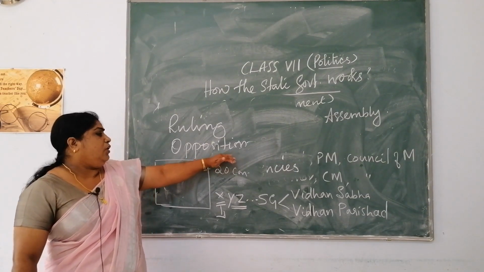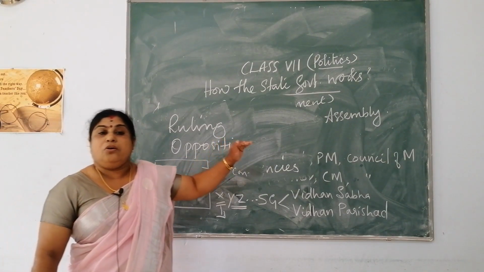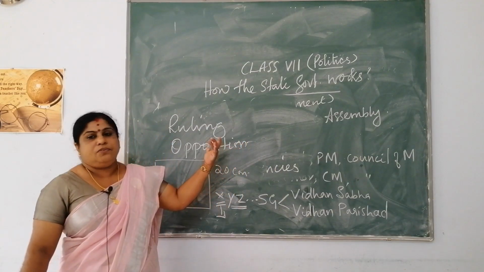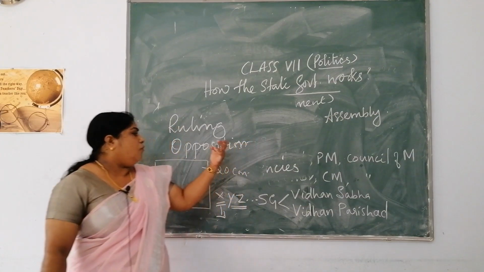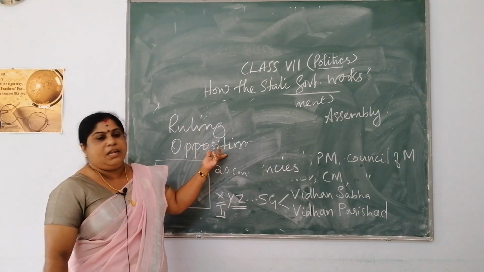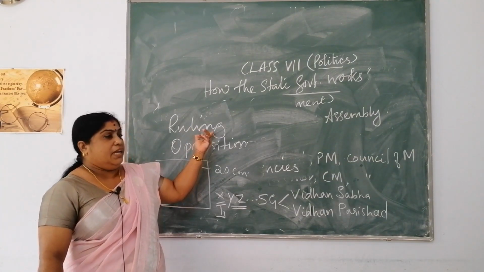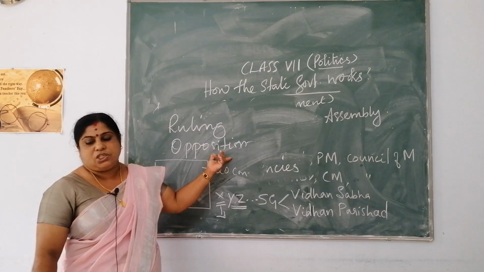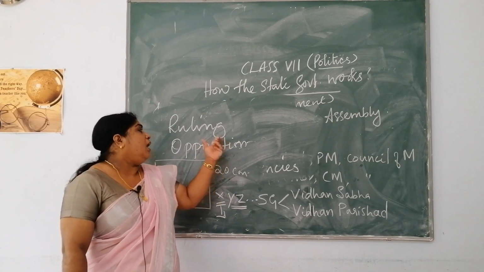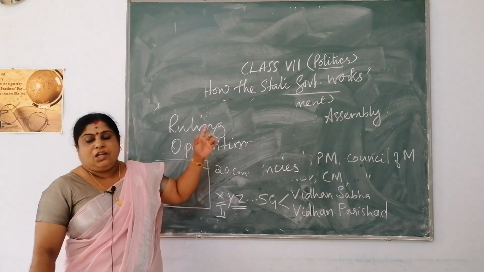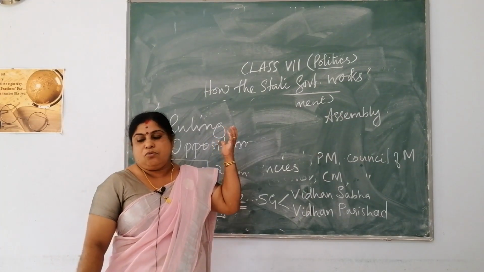Now, what is the duty of this opposition party? This opposition party also has its own role. So, what is the importance of this opposition party? Only because of the presence of this opposition party, the ruling party functions smoothly, or works dedicatedly, because this opposition party will always be keeping an eye over the ruling party. It opposes, and it questions whatever decision is taken by the ruling party.